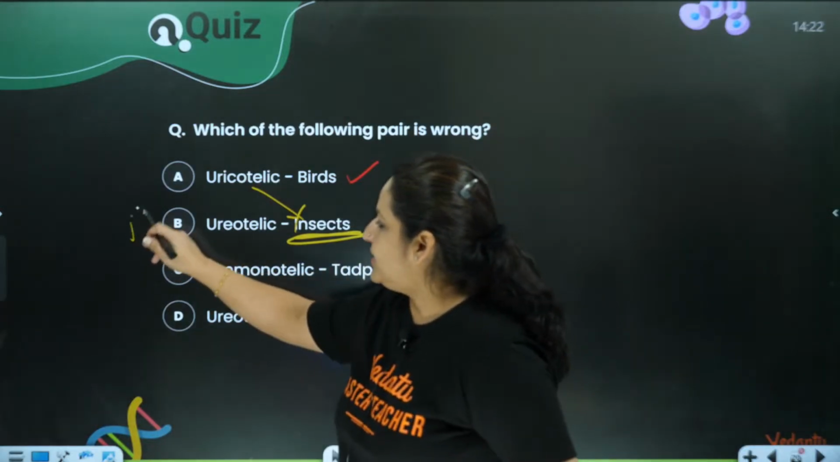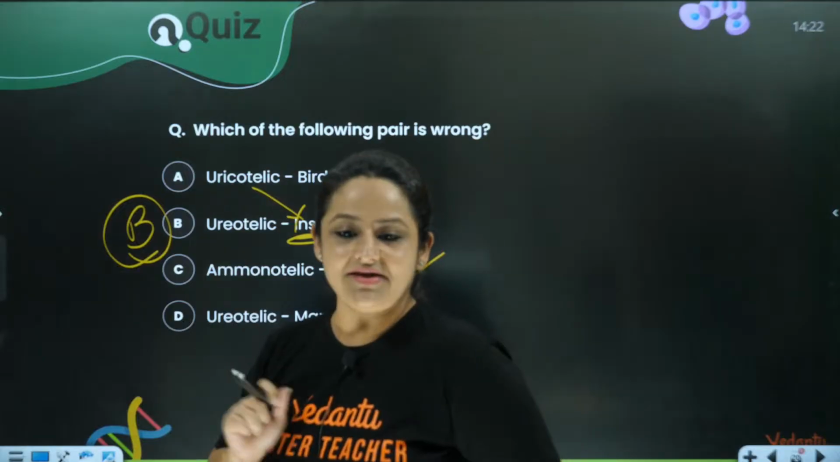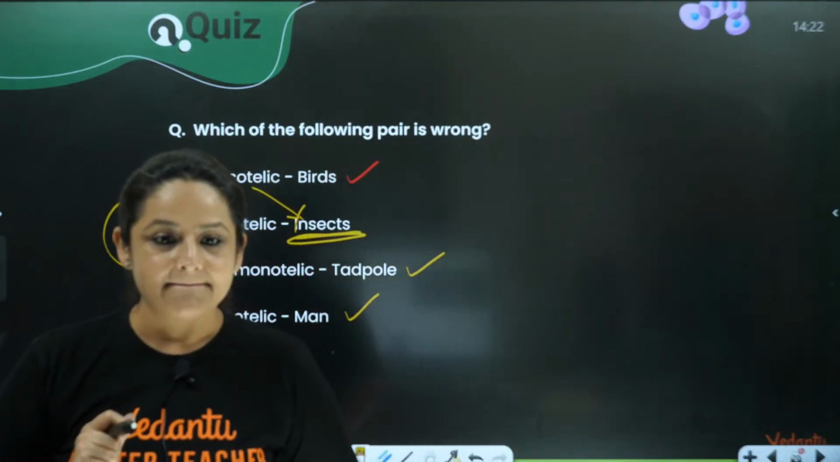What is going to be the answer over here? B is going to be the answer. B is incorrect. Clear?